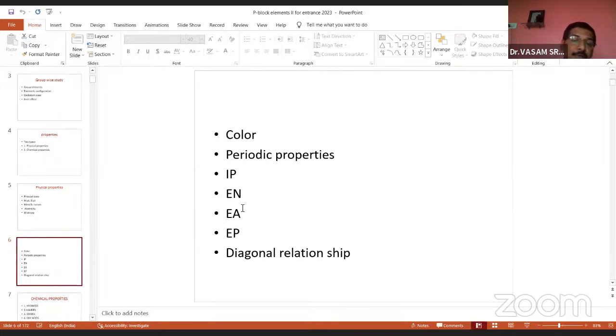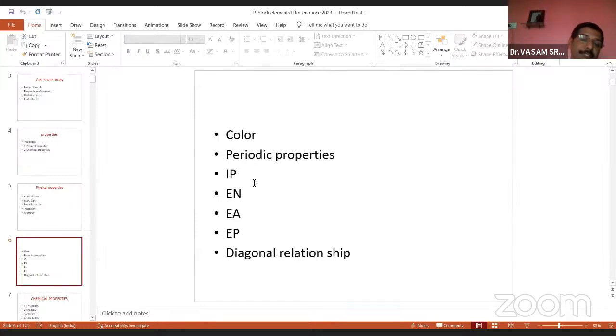And which of the following elements exhibits the highest electron affinity value, which exhibits the highest electropositivity, and which exhibits the highest or lowest ionization potential value? These are the types of questions expected from the examination point of view. That's why every student must read the periodic properties.